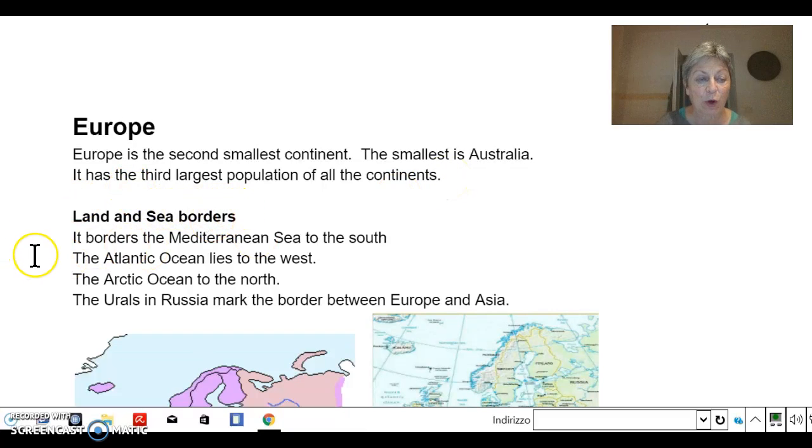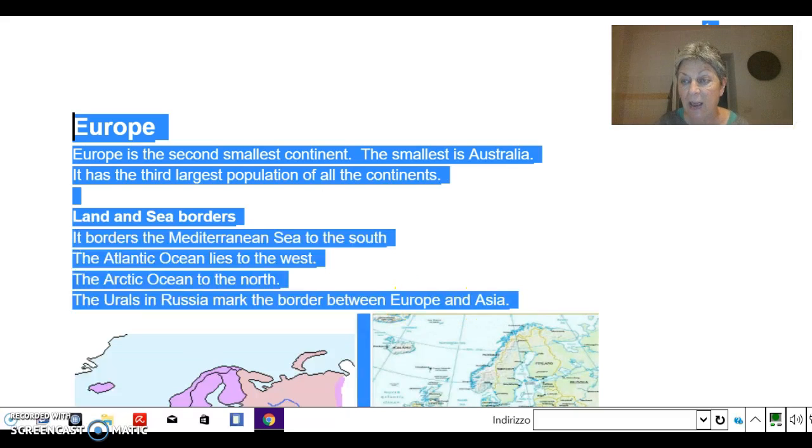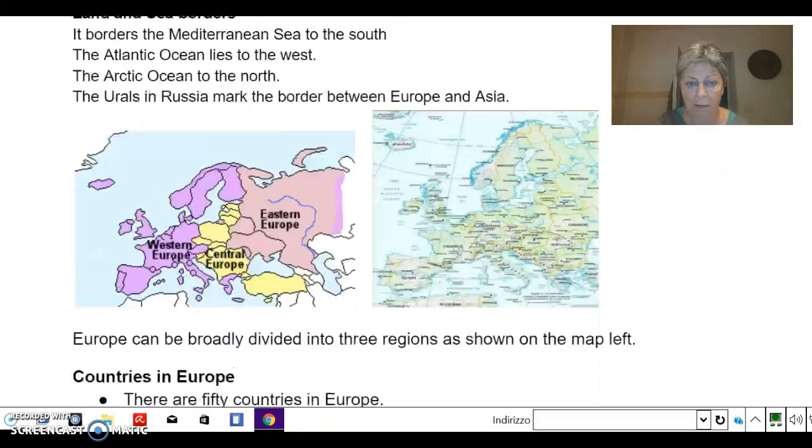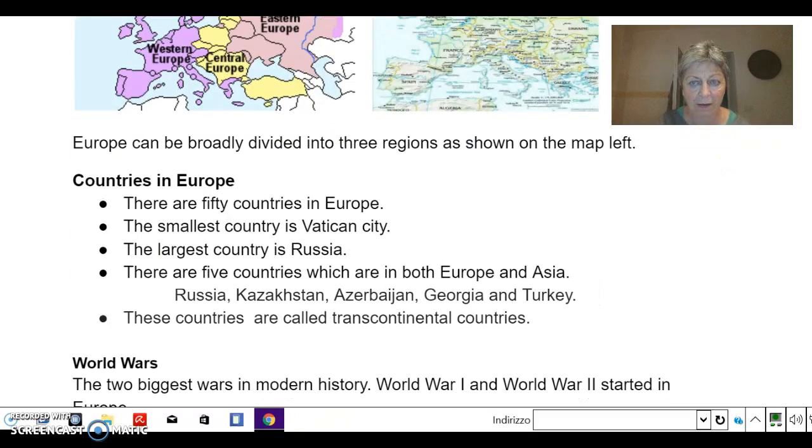Land and sea borders. It borders the Mediterranean Sea to the south. The Atlantic Ocean lies to the west, the Arctic Ocean to the north. The Urals in Russia mark the border between Europe and Asia. Europe can be broadly divided into 3 regions as shown on the map left.